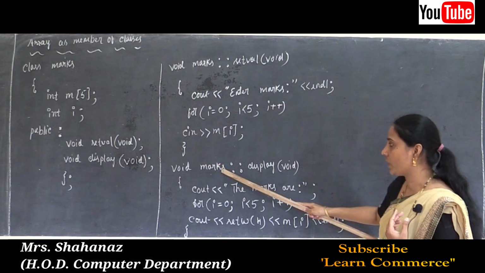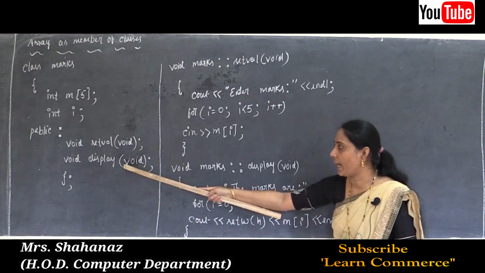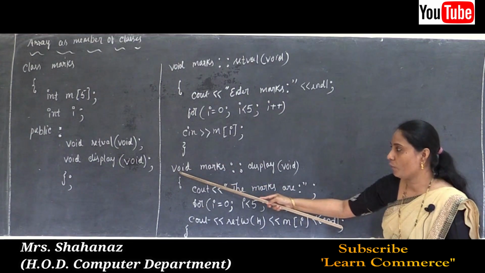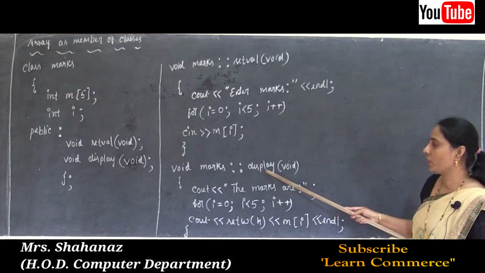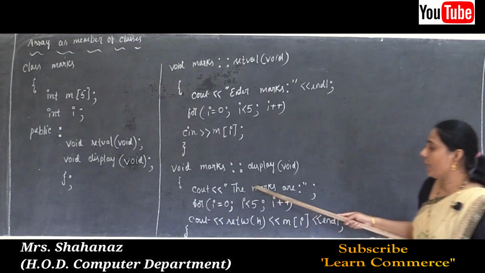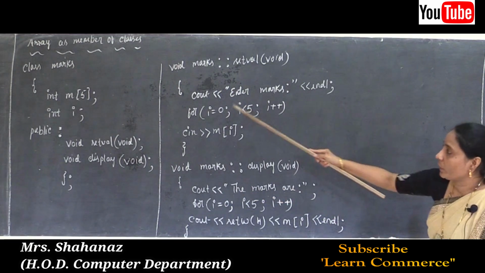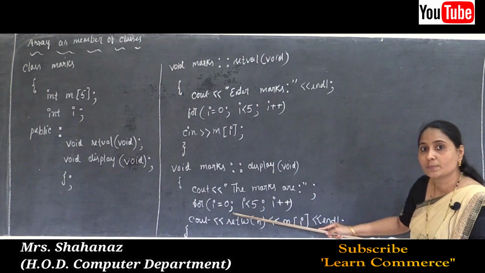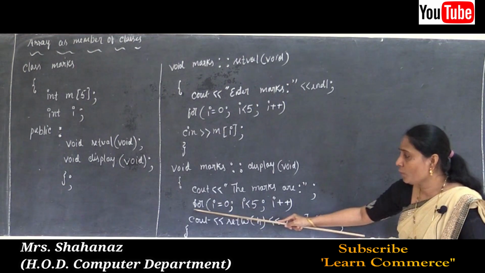And the second member function name is display. First of all we already declared, now such one is going to be defined. So definition: return type void, class name marks, scope resolution operator, member function display, and after that opening and closing of the curly bracket. Then one message is going to display, the message as the marks are. Okay, and whatever we entered, again we need to write. Why? Because this member function display shows the data on the monitor. Execute the program for i is equal to